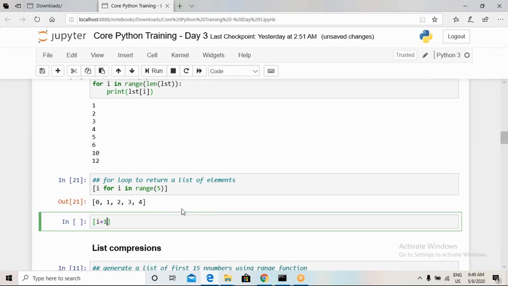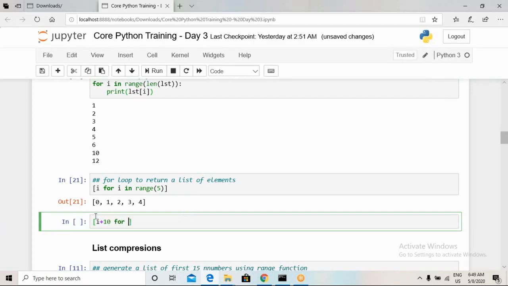I would like to add 10 to whatever value of i has been returned from this function, this for i in range 5.